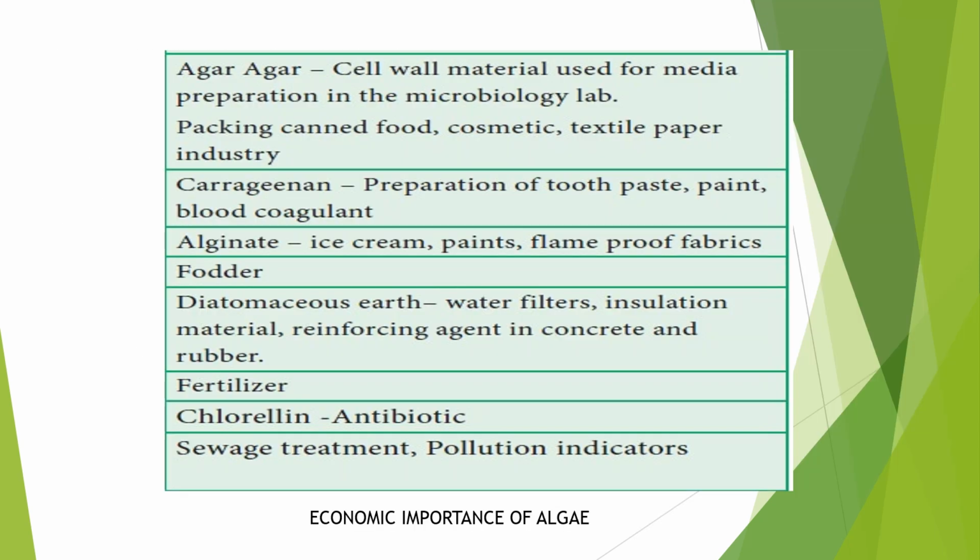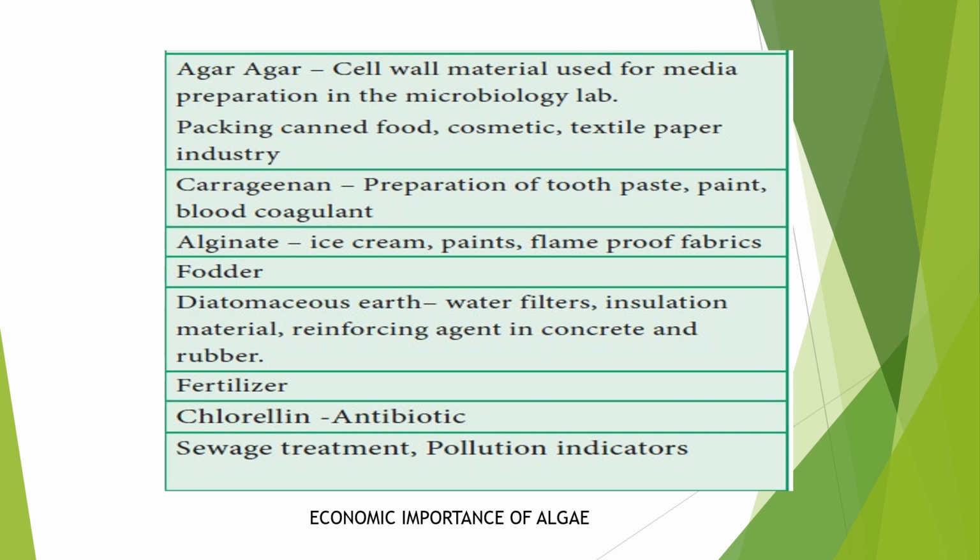Coming to the economic importance of algae, they are mainly used in the preparation of agar. It is a cell wall material used for media preparation in the microbiology lab. Also used in packing canned foods, cosmetics, and the textile and paper industries. It is also used in the preparation of toothpaste, paints, and blood coagulants.